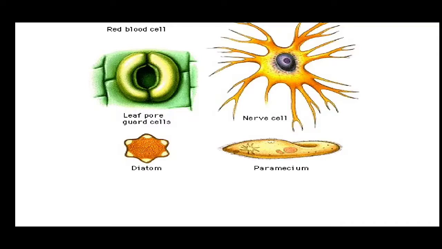Next is the diatom. What is a diatom? Diatom is a form of algae. The outer covering of the diatom is made up of silica, so it has a glassy, shining surface. Next is paramecium. It is a single cell organism which is also motile, just like amoeba.